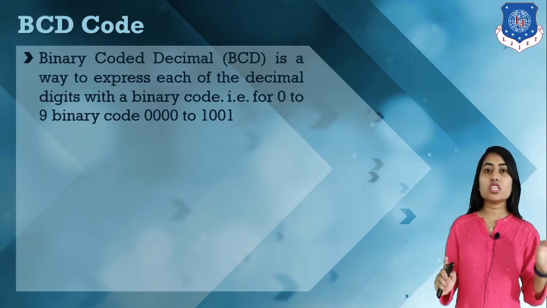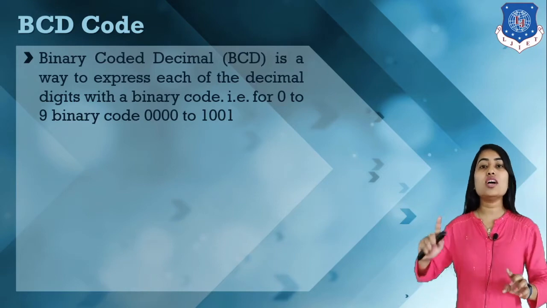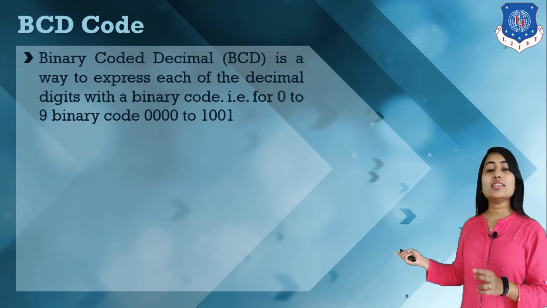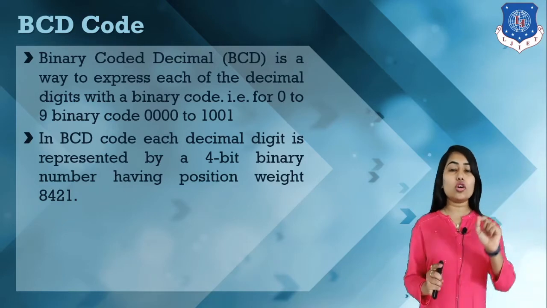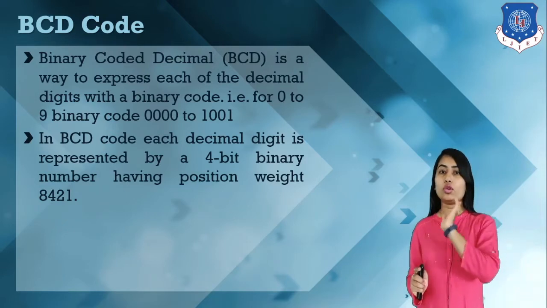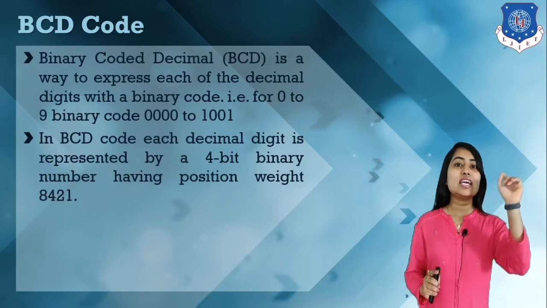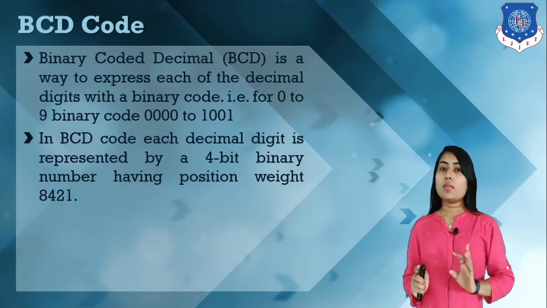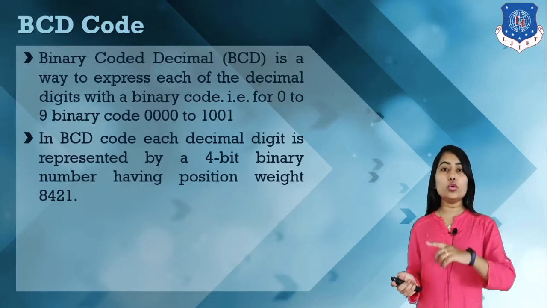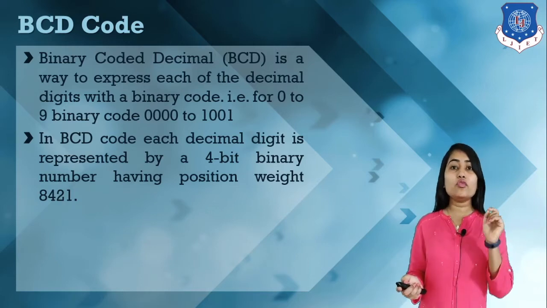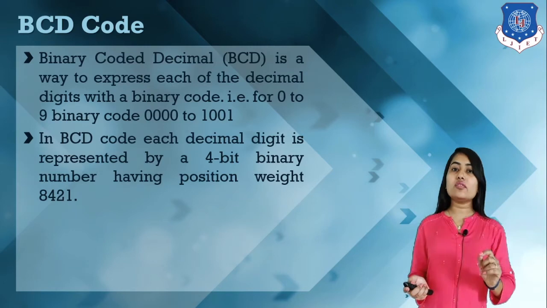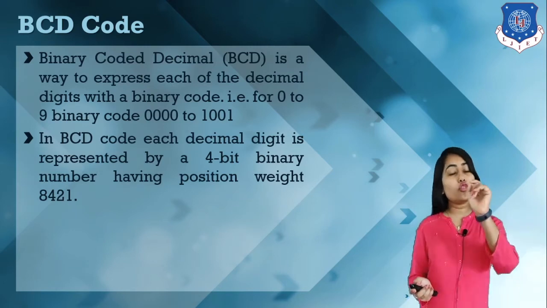This BCD code has weights of 8421. Why 8421? Because here we represent each decimal number with 4 bits, that is, in 4-bit terms.